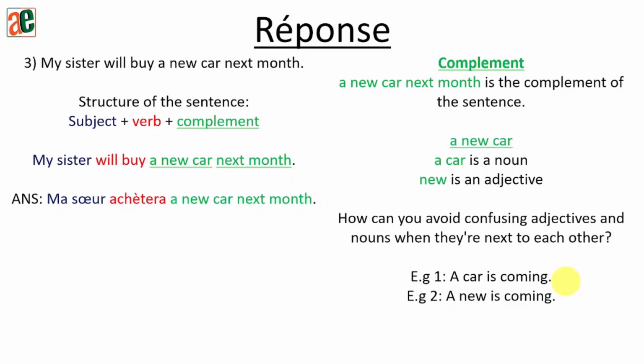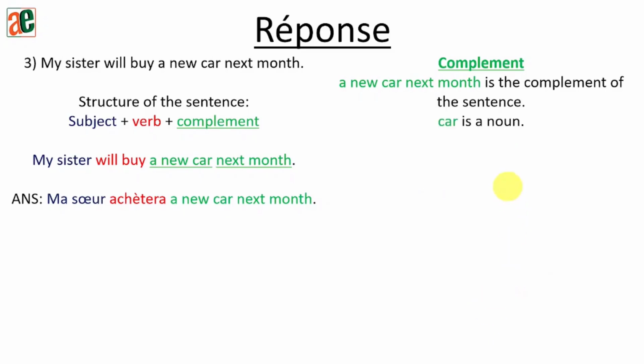I think the first one, right? So that means car is the noun and new is the adjective. This is a tip that you can use for yourself to identify the adjective and the noun when they are next to each other.